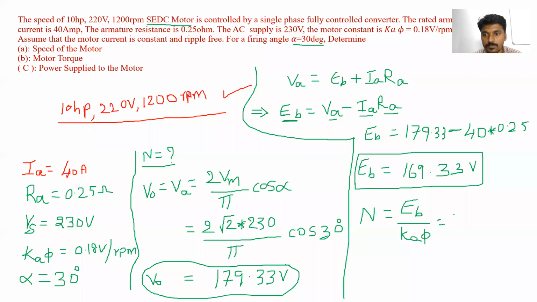Please, can you tell the value of this one? 169.33 upon 0.18. Sorry, one minute, I'm getting a call. 0.18. Please, can you calculate this value on your mobile?